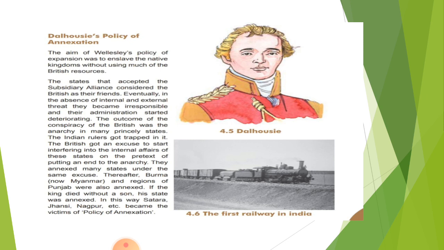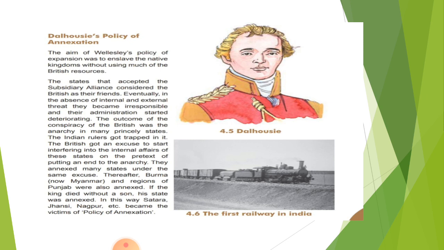And what was the outcome of this? Conspiracy means a secret plan made by a group to do something harmful or unlawful. And this conspiracy of the British led to anarchy. Anarchy means a state of disorder due to the absence or non recognition of any authority. That anarchy was carried into many princely states.